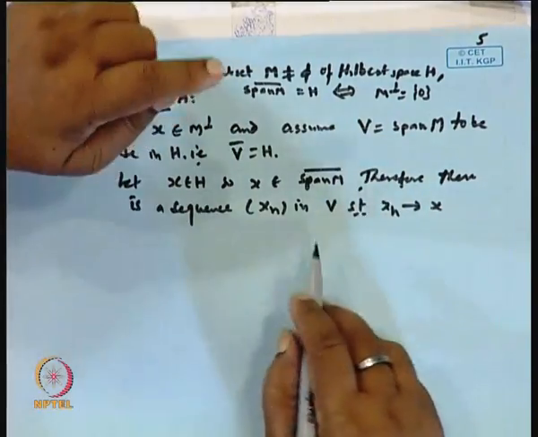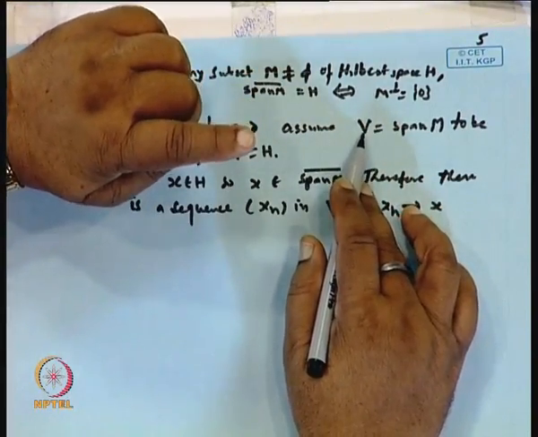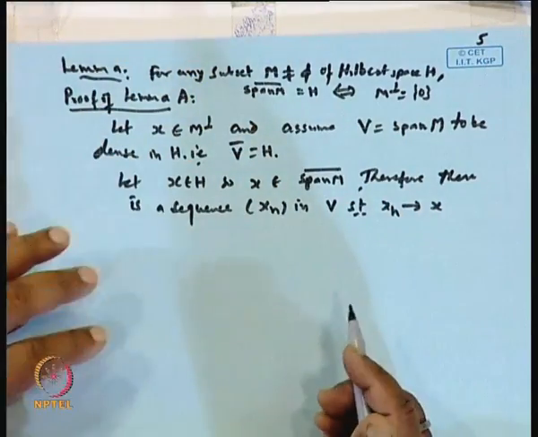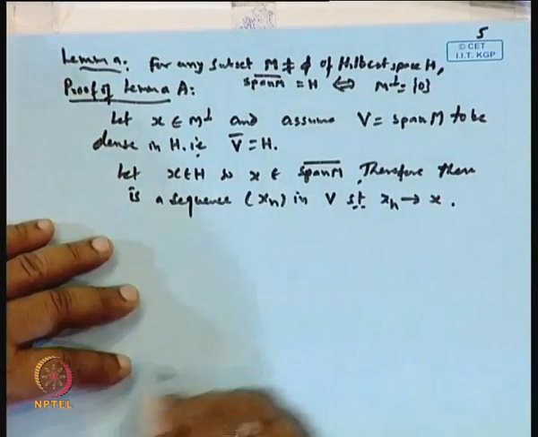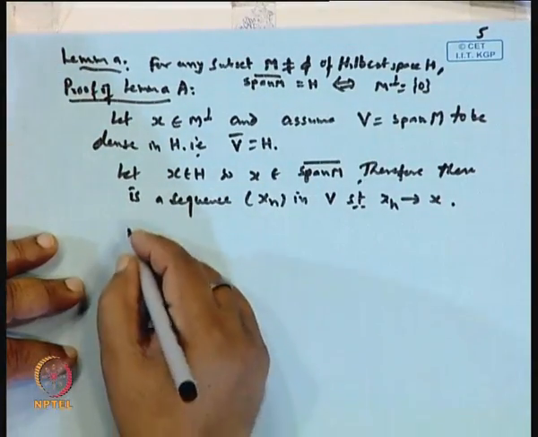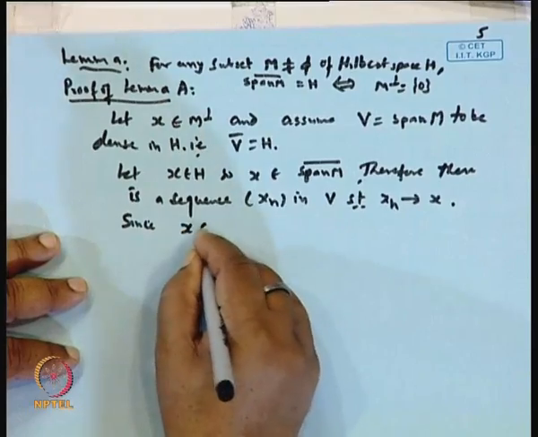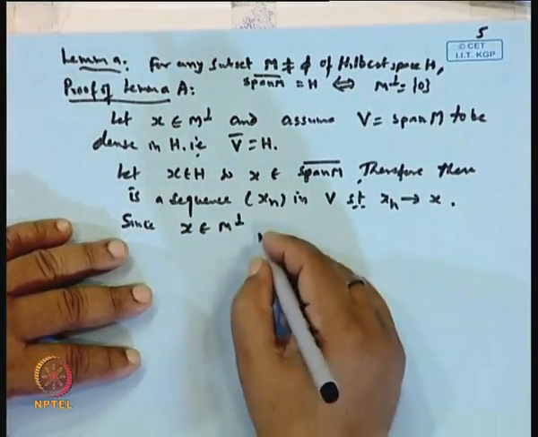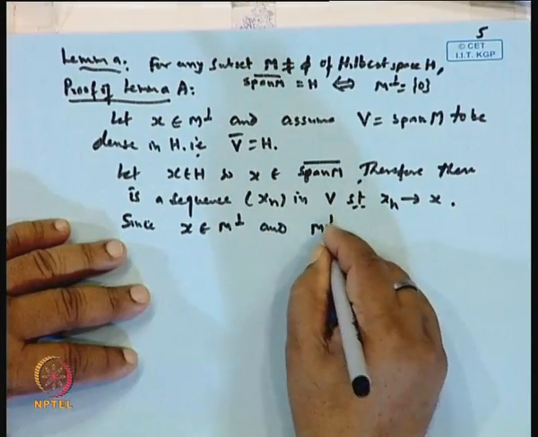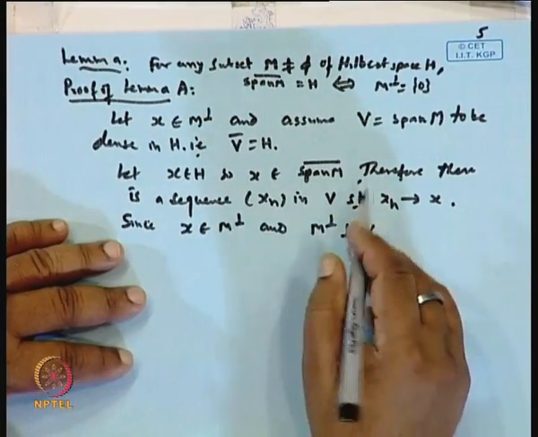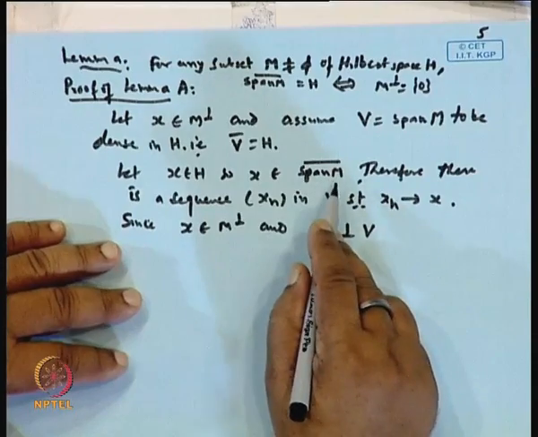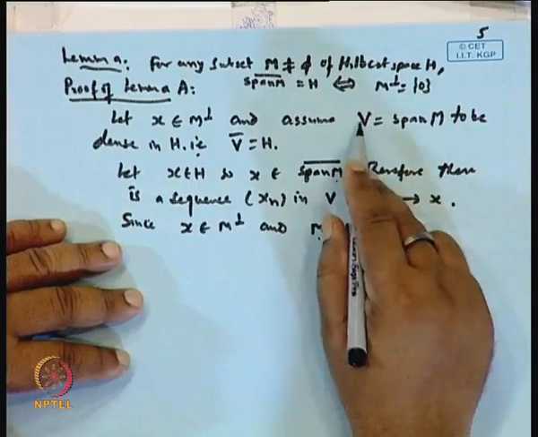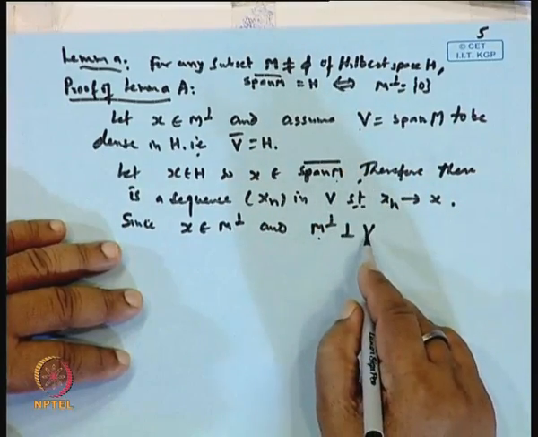So we can take a sequence xn in V which converges to x. Okay. Now since x belongs to M perpendicular, and M perpendicular is orthogonal to V, because V is the span of M, this will be orthogonal to V.